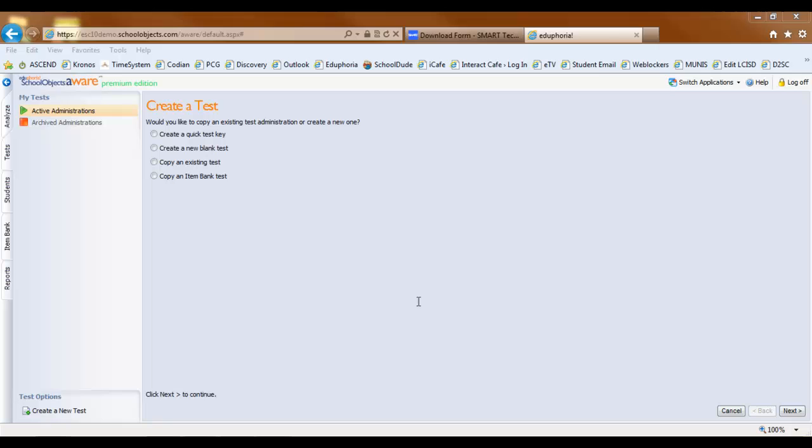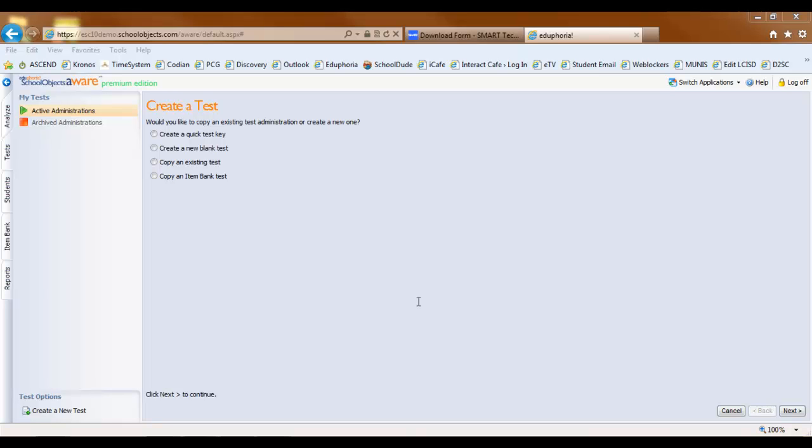Smart Response Connector for eduphoria Part 2. Creating the assessment. The second part of working with the Smart Response Connector for eduphoria will be creating the assessment within eduphoria School Objects Aware.